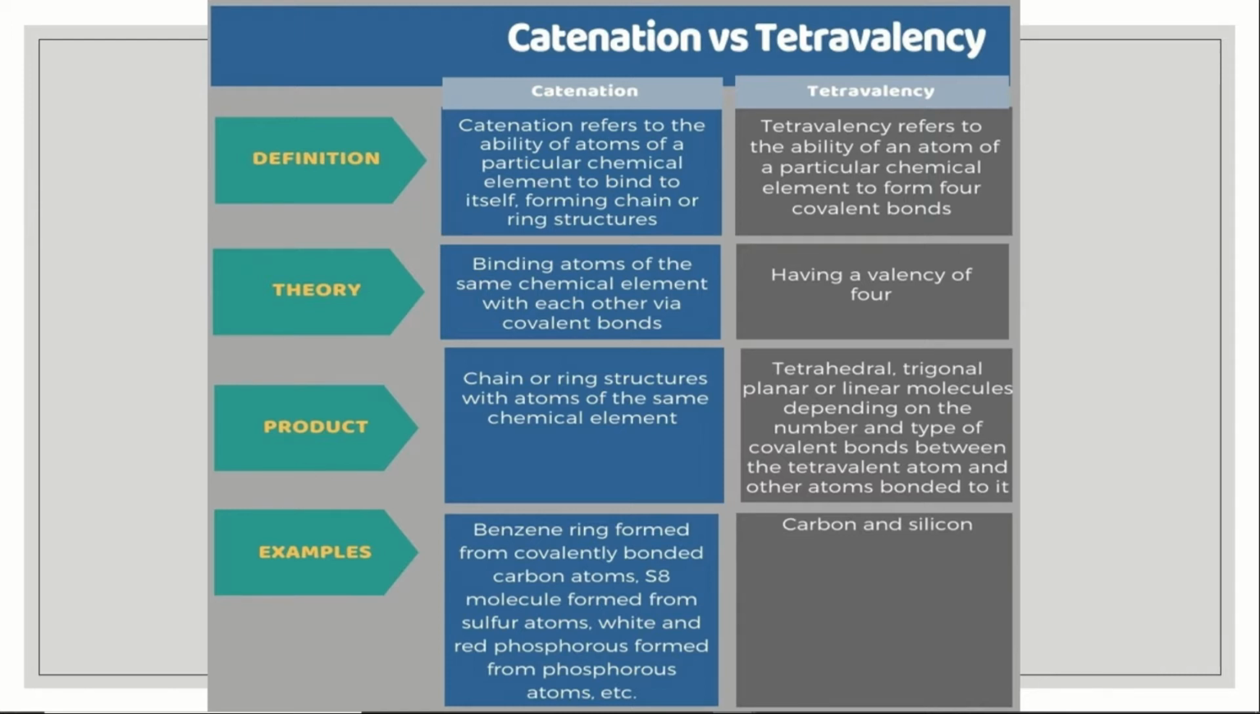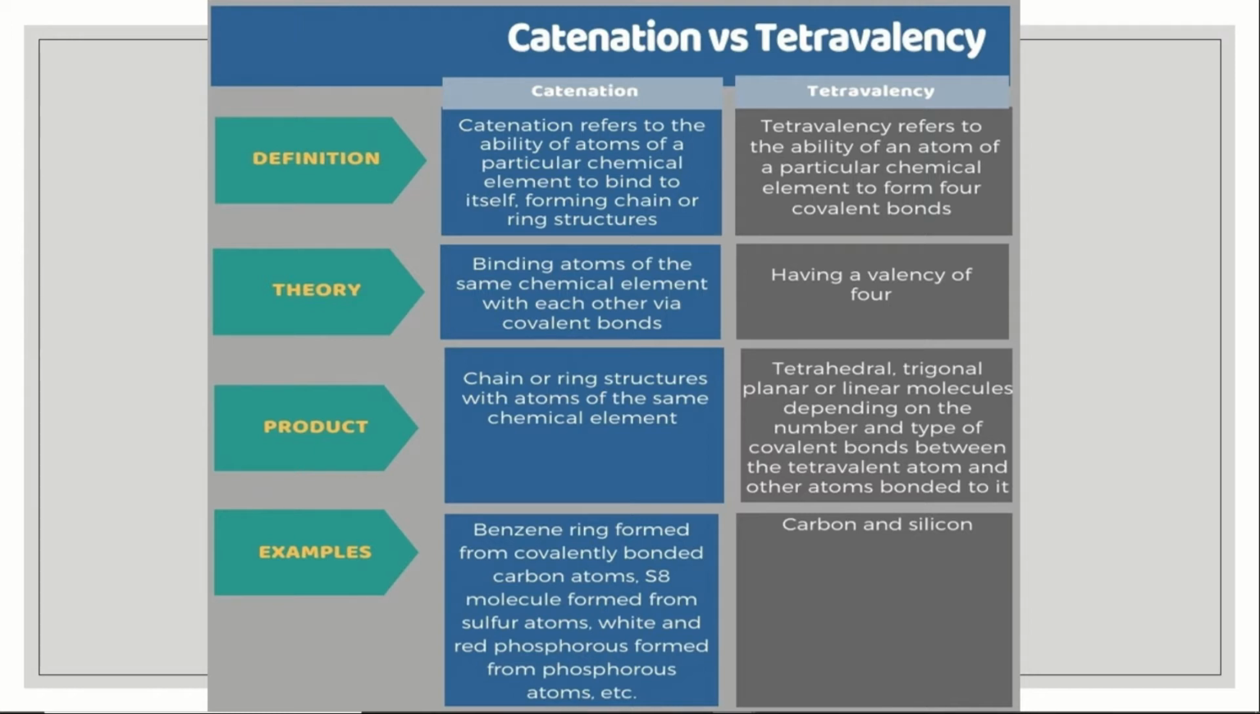Next, theory. Catenation is binding atoms of the same chemical element with each other via covalent bond. Tetravalency means a valency of 4. Product: catenation gives chain or ring structures with atoms of the same chemical element. Tetravalency gives tetrahedral, trigonal planar or linear molecules, depending on the number and type of covalent bonds between the tetravalent atom and other atoms bonded to it.